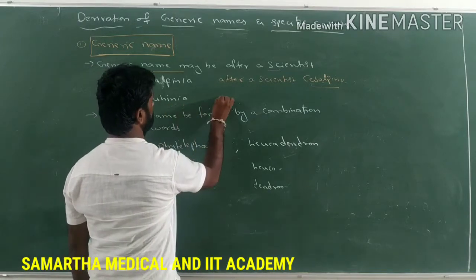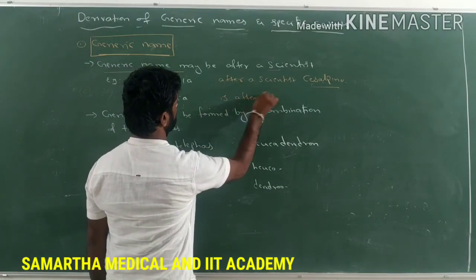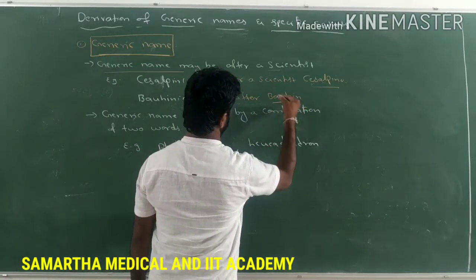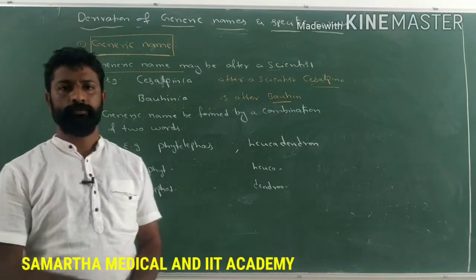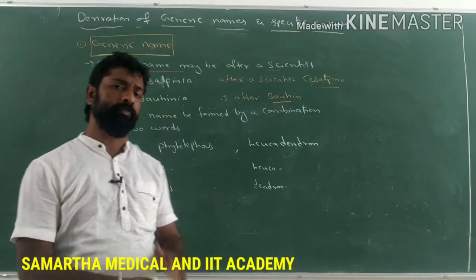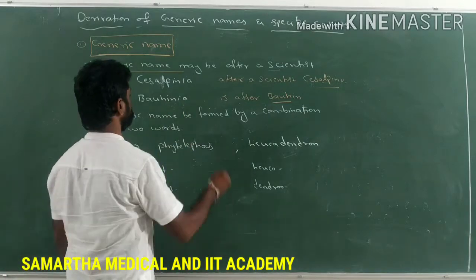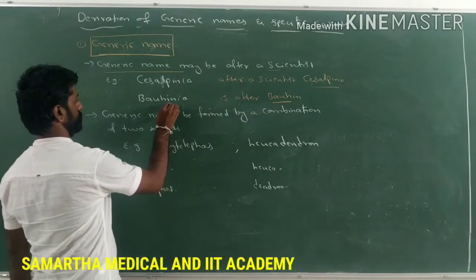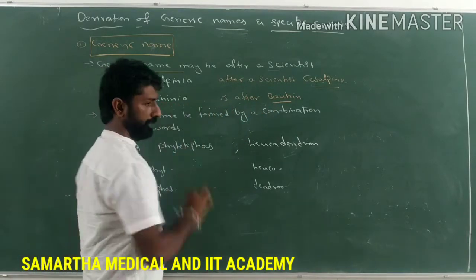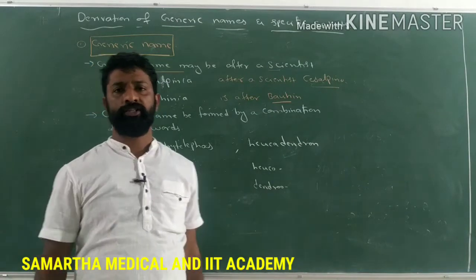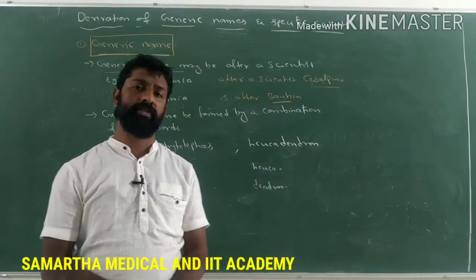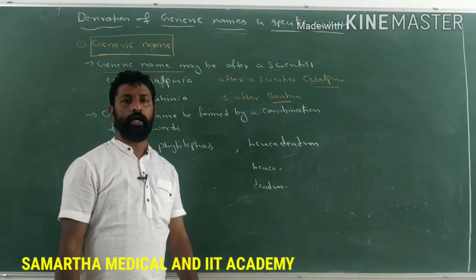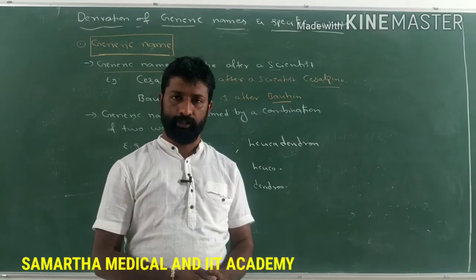Similarly, Bauhinia is after a scientist called Bauhin, who introduced binomial nomenclature, right? After the same scientist, who discovered a particular genus, his name is kept for that genus. So the genus name is Bauhinia. Like that, the generic name or genus name may be after the name of the scientist who discovered that particular genus. That is one criterion for how the generic name is derived.